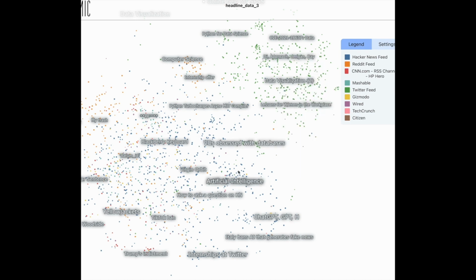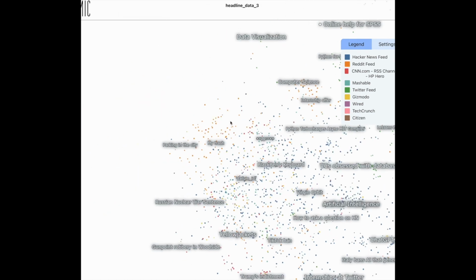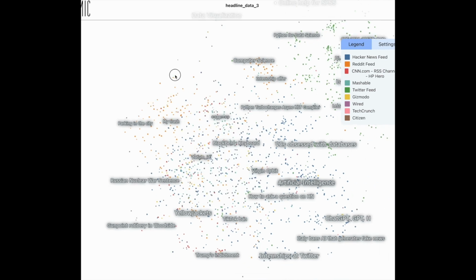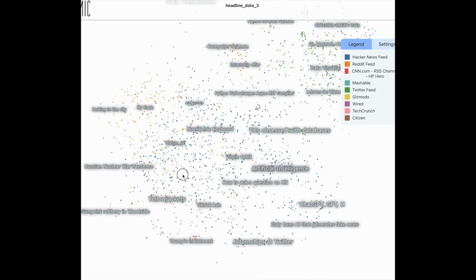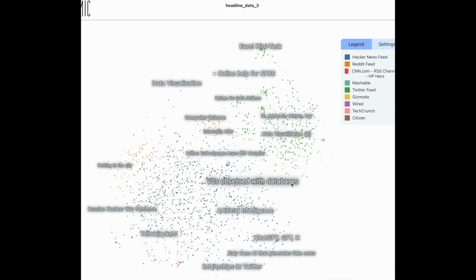So for instance, if we go and change the topic field to feed title, we can see that there's a distinct grouping around Twitter feed posts there. We can see that there's distinct groupings around some of the Hacker News items and distinct groupings around some of the Reddit feeds as well, with many of the news articles sprinkled amongst them. What's really nice about this is we then, instead of getting individual articles, we actually get these topics and return them.